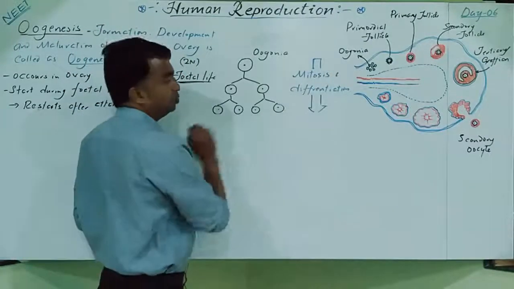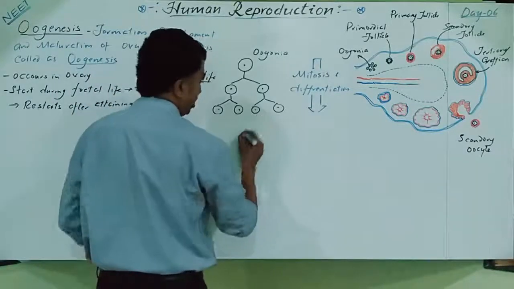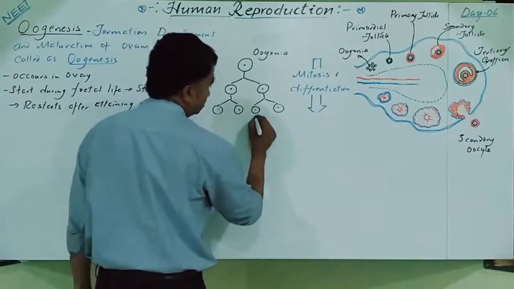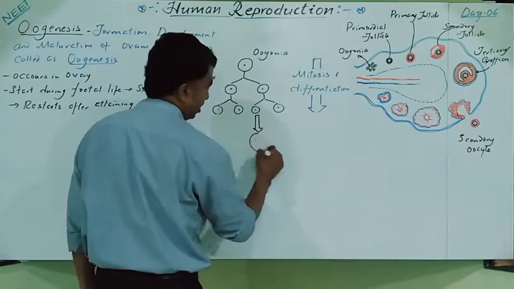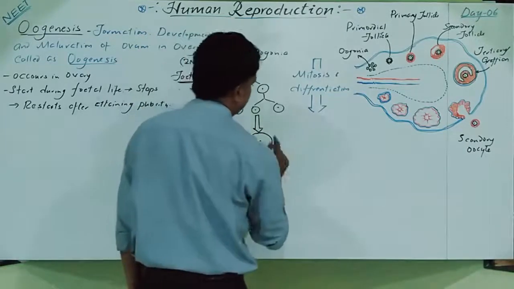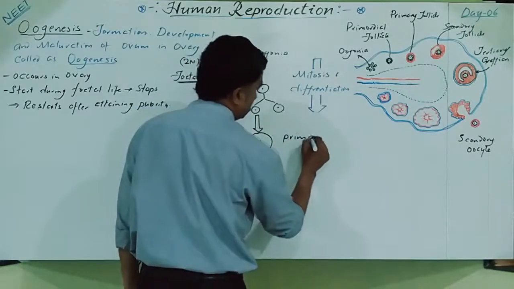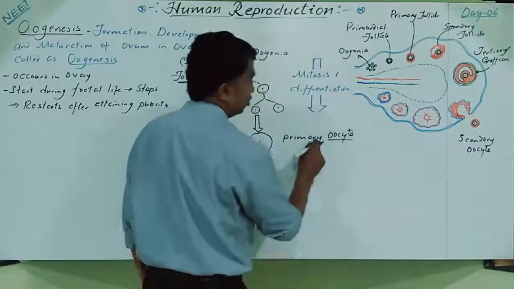So these are the oogonia. Clear? Out of that, some will undergo the next phase. This oogonia enlarges and turns into a primary oocyte. Now this is called a primary oocyte, not primary follicle.